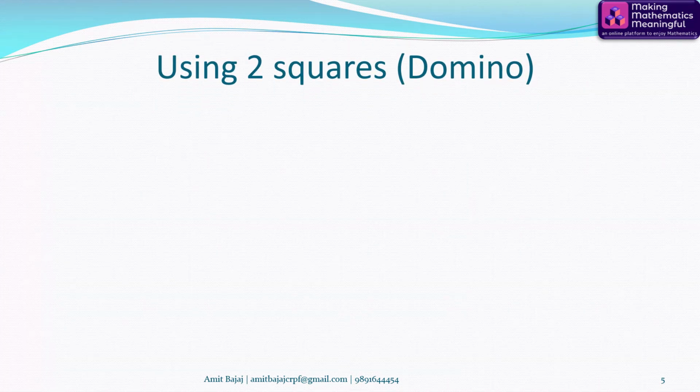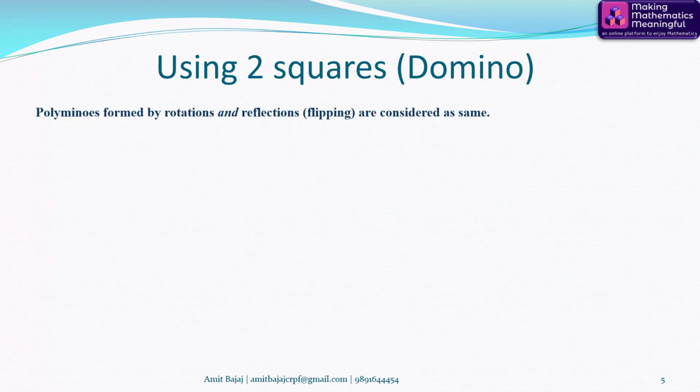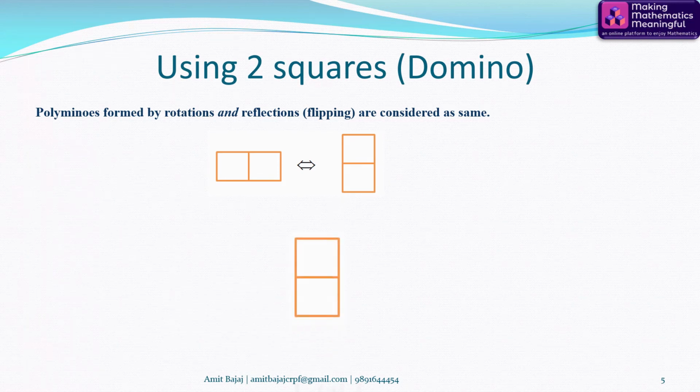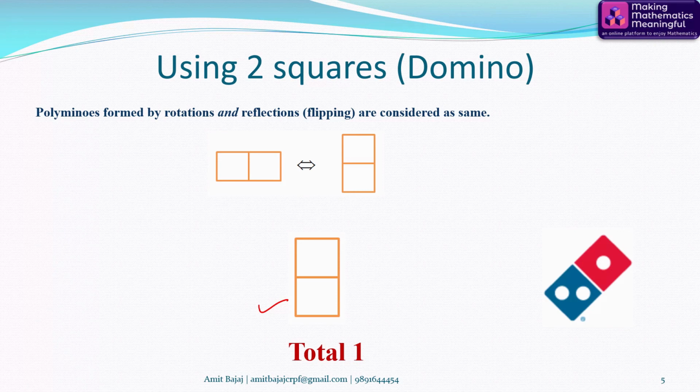When we are given two squares of unit size, then we get a domino. But do remember, polyominoes formed by rotation and reflections are considered the same. So both of these shapes are regarded as the same. So there will be again only one possibility. The name domino must have reminded you of Domino's Pizza.